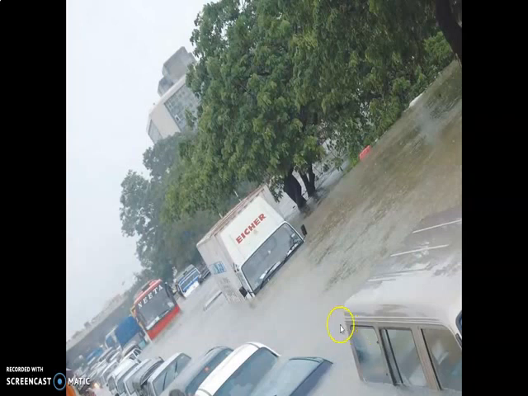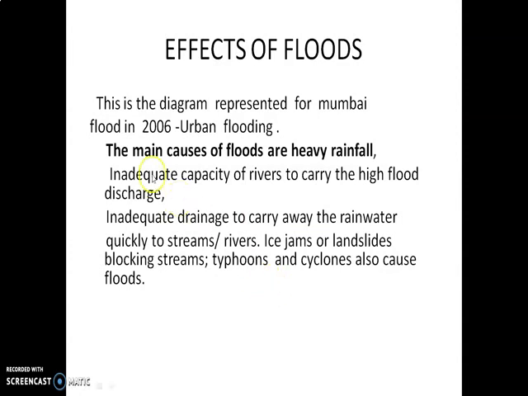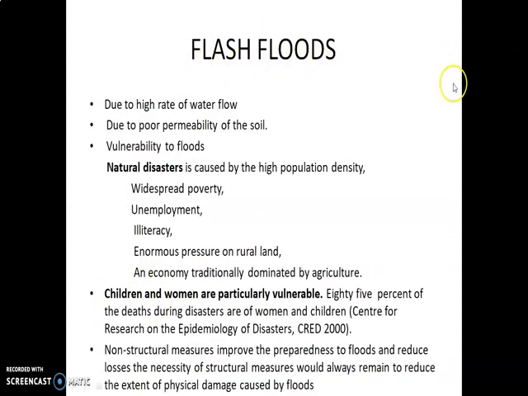Okay, next one. This is the diagram representing floods in the place of Mumbai in the year of 2006. The flood name is urban flooding. The main causes of floods are heavy rainfall, inadequate capacity of rivers to carry the high flood discharge, inadequate drainage to carry away the rainwater quickly to streams, rivers, ice jams, or landslides blocking streams. Cyclones also cause floods.